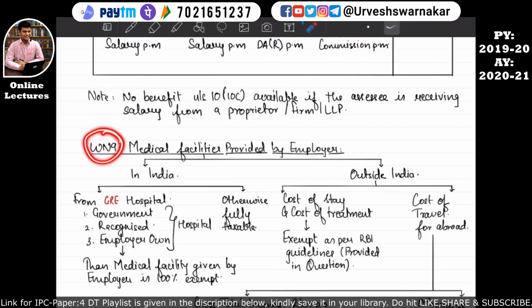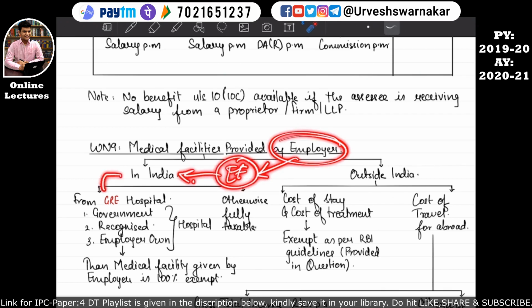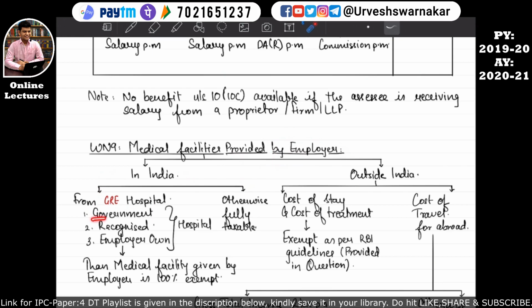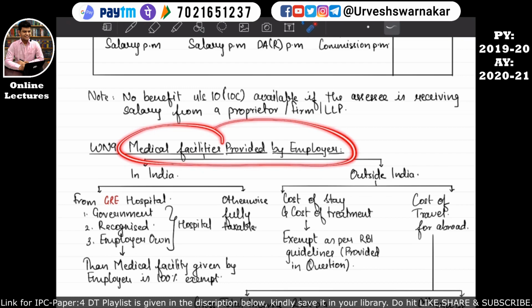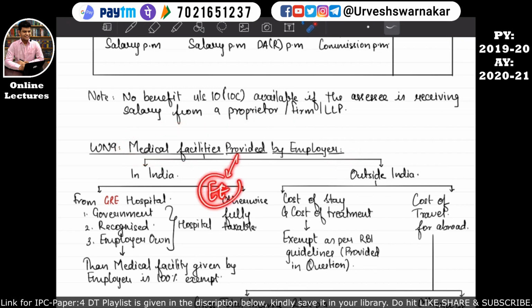Working note number 9 is about medical facility provided by the employer. If the employer is providing the medical facility to the employee, and such medical facility is provided in India, and from a Grey Hospital. What does Grey Hospital mean? GREy is an acronym: G stands for government, R stands for recognized, E stands for employer. So if the facility is provided in India in a government hospital, recognized hospital or the employer's own hospital, then whatever medical facility has been provided by the employer to the employee will be fully exempt.